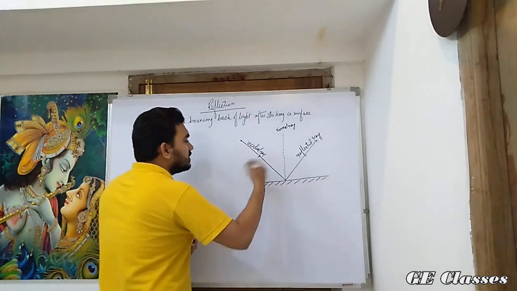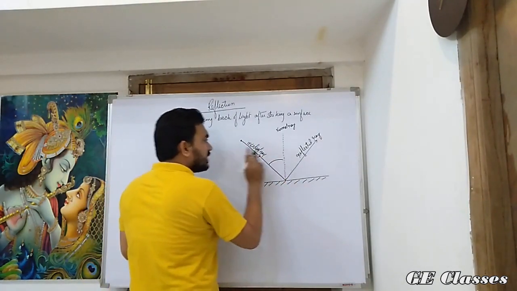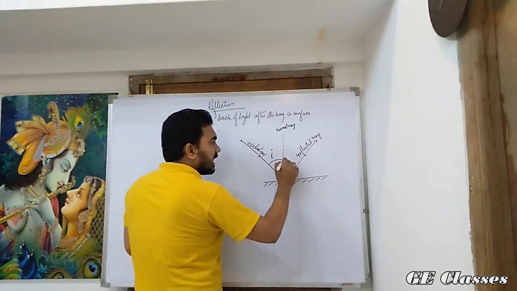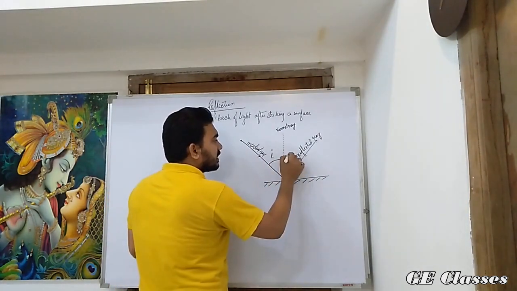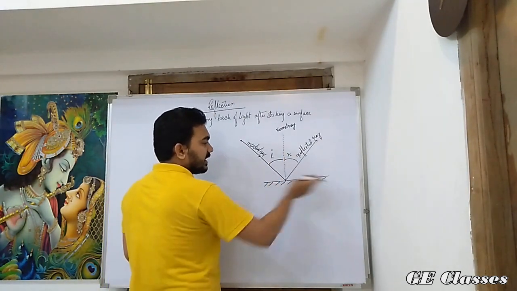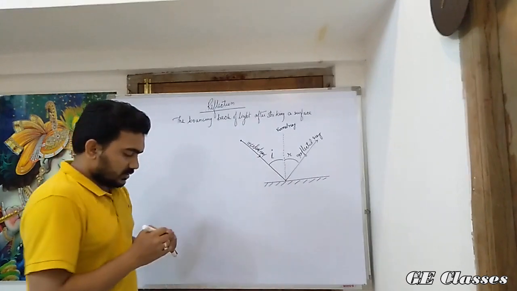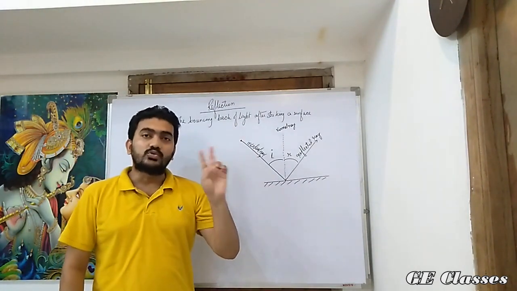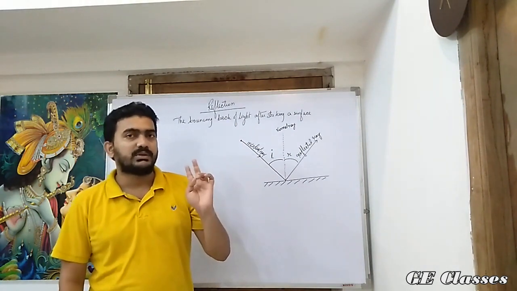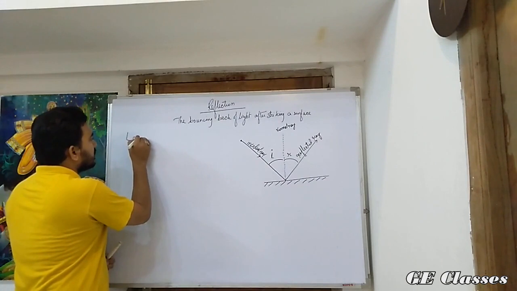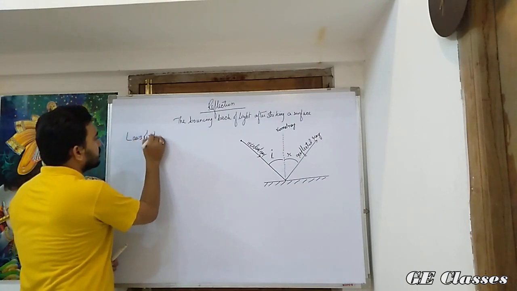So this angle between the incident ray and the normal, it's called the angle of incidence, and that angle is called the angle of reflection, and this is the plane of reflection. Now for reflection to happen, we must go through two rules of reflection. We have to keep in mind the two rules of reflection. What are they? The laws of reflection.